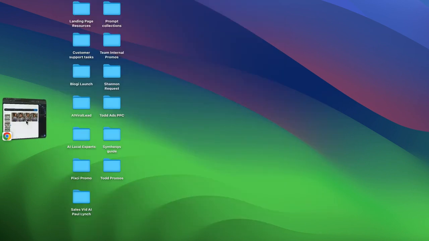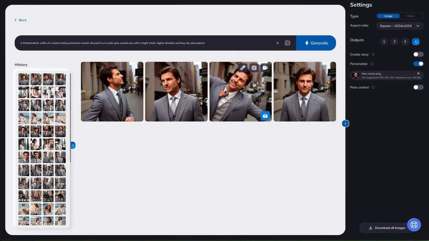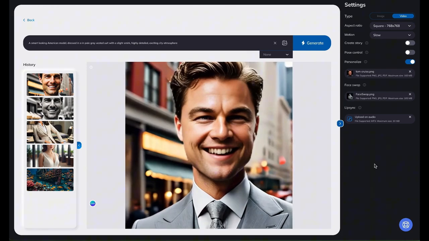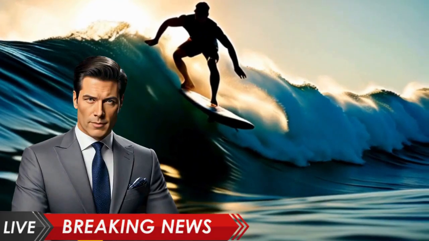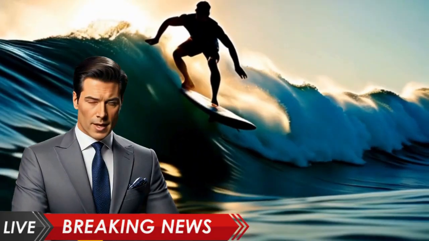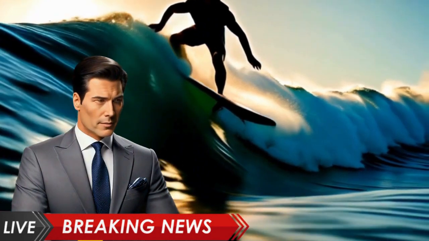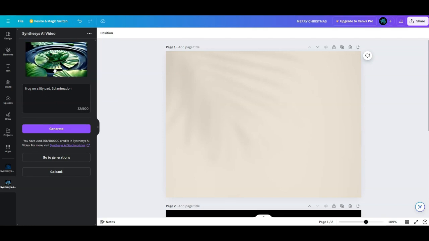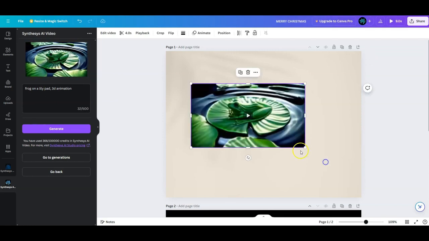First, bring your imagination to life by creating superb text to images, or even portraying yourself or your client or even a celebrity in any outfit within any scene. But it gets better, because for both images and videos, you can create 4 scene stories. You could swap out someone's face for another, and you can even make subjects of your videos and images speak with lip sync. I'm Brandon with your latest weather update. The best part, you could do this inside of the popular free image and video editor Canva. We're completely integrated with that platform.